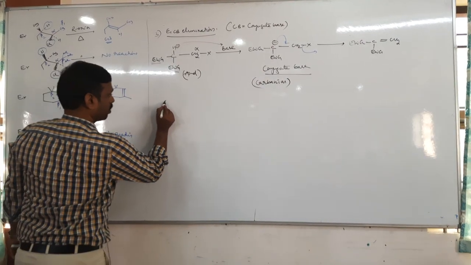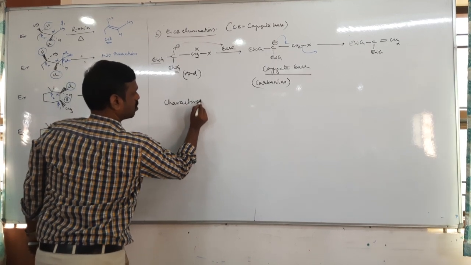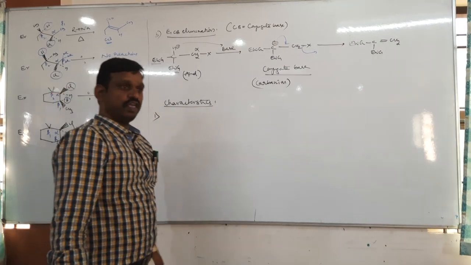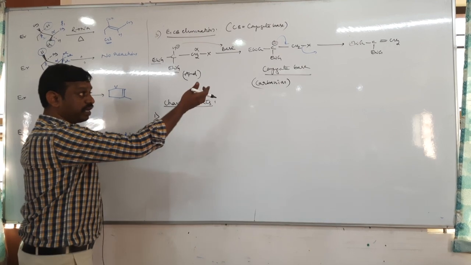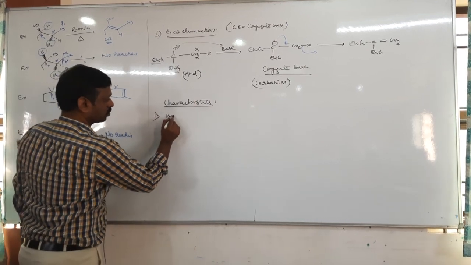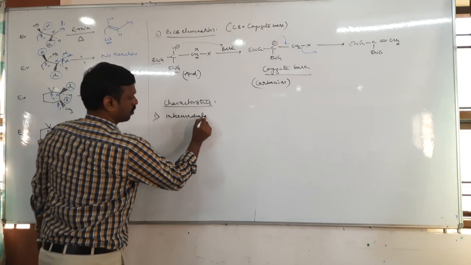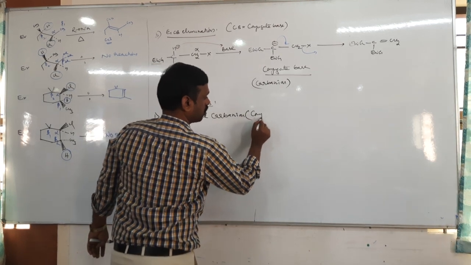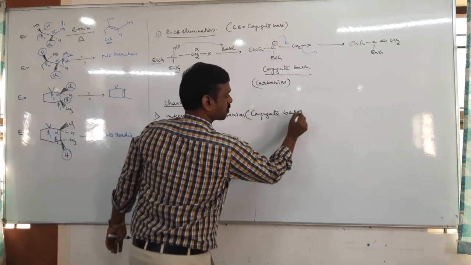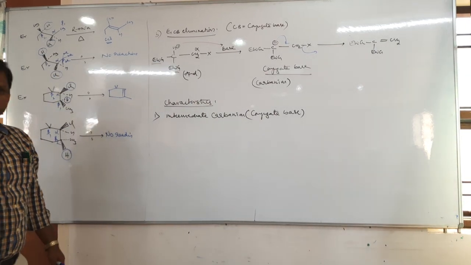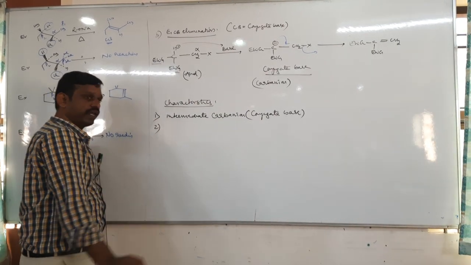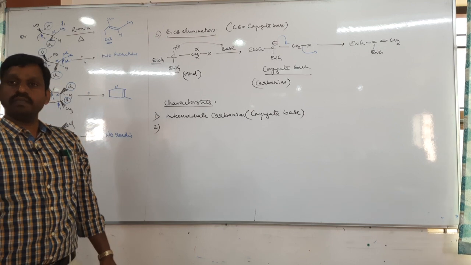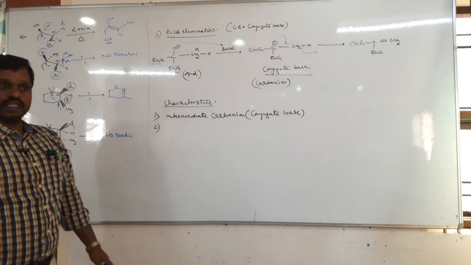Okay, then tell me, what are the characteristics of E1CB? One, the intermediate is a carbanion, which is called what? Conjugate base. Then, does it undergo rearrangement? Rearrangement is possible only in the case of carbocation. Here there is no carbocation, so no rearrangement.